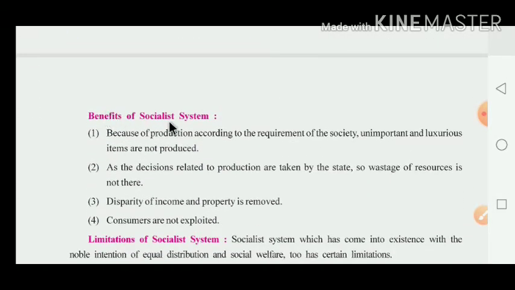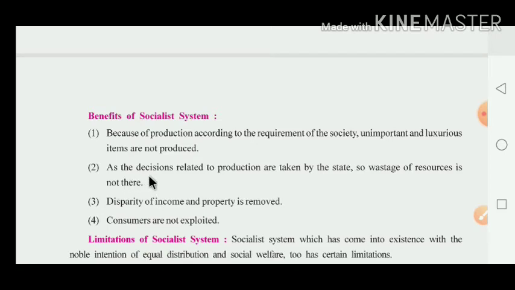Now, the benefits of the socialist system. Because production is according to the requirements of the society, unimportant and luxurious items are not produced. Production is done on the basis of the requirements of the society, so there is no production of luxurious items.